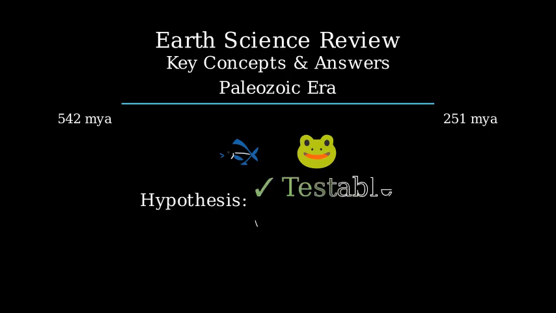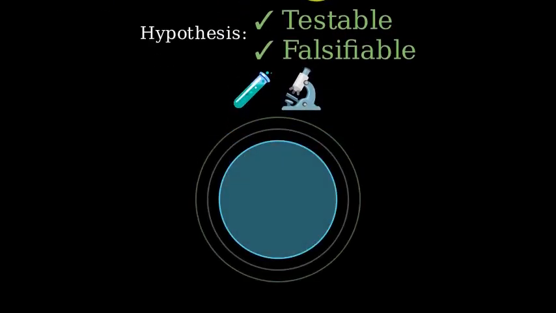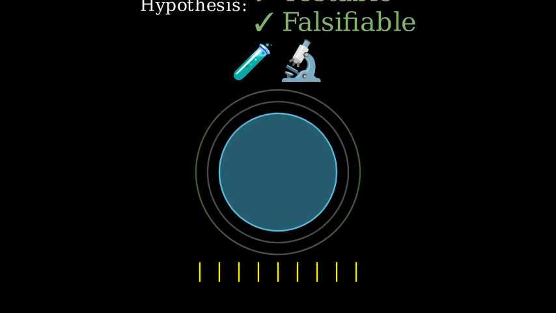A hypothesis must be testable and falsifiable. This means we must be able to design experiments to test it, and there must be a way to prove it wrong if it is incorrect. It's true that animal and plant life on land was only possible after the formation of an oxygenated atmosphere and ozone layer. The ozone layer protects life from harmful ultraviolet radiation.